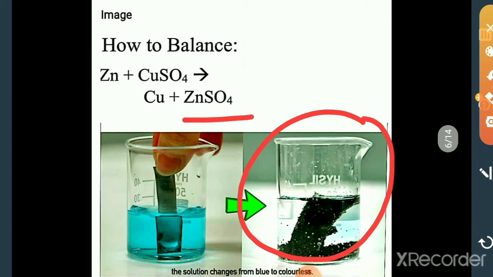So from this reaction, the blue color changes to colorless. Are you clear?